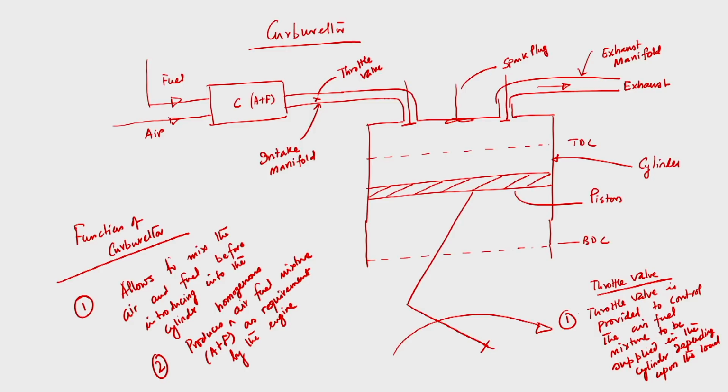So, carburetor and throttle valve, these are important parts of a spark ignition engine. That is what we have discussed. The carburetor's function is to mix the air and fuel before introducing the mixture into the cylinder. Not only does it mix them, it produces a homogeneous mixture of air and fuel as recommended by the engine, while the throttle valve is provided only to control the air fuel mixture supplied into the cylinder depending upon the requirement or load.